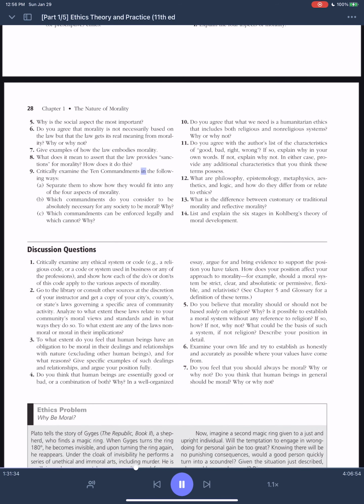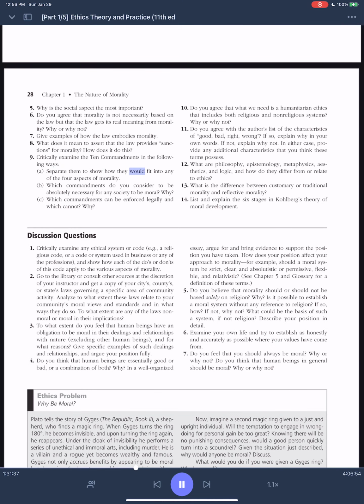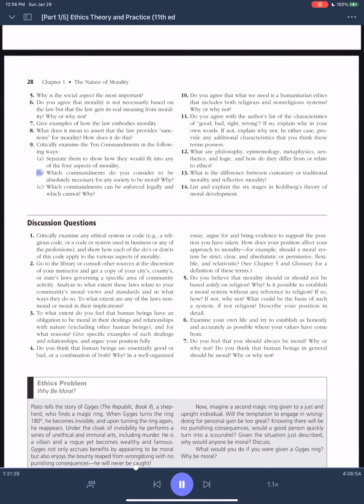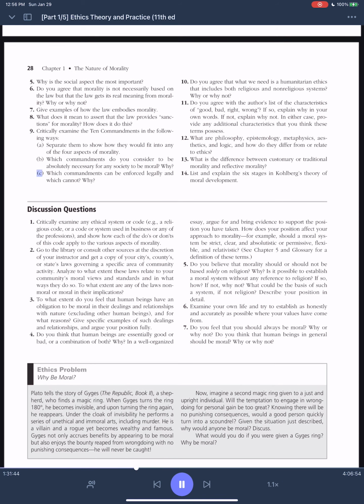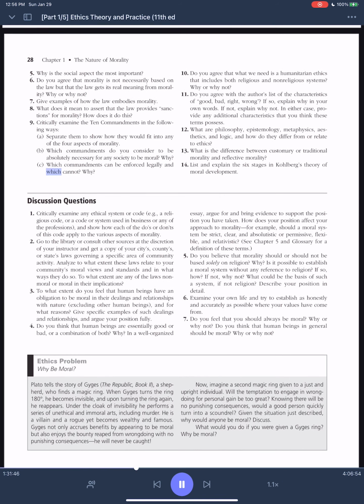9. Critically examine the 10 commandments in the following ways. A. Separate them to show how they would fit into any of the 4 aspects of morality. B. Which commandments do you consider to be absolutely necessary for any society to be moral? Why? C. Which commandments can be enforced legally and which cannot?